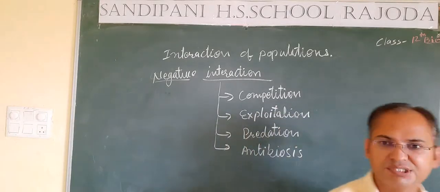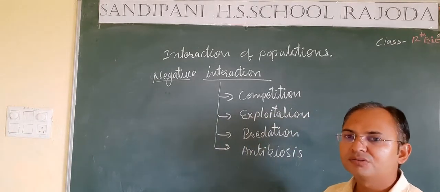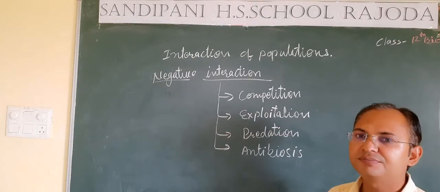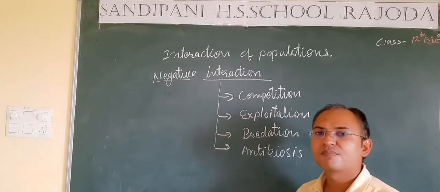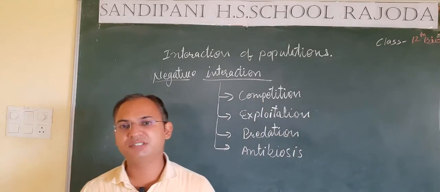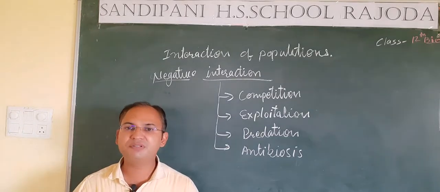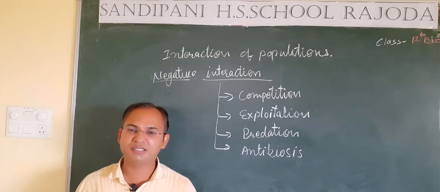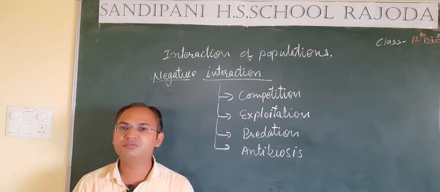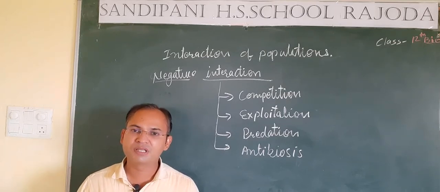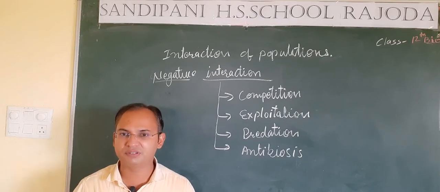Competition, exploitation, predation and antibiosis. So students, let's understand them one by one. Competition is the interaction of the species in which the organism of one species competes with the members of another species, or with the members of their own species, in order to get food, supply of nutrients, availability of light, availability of water.